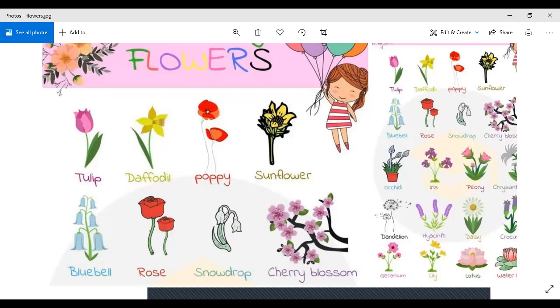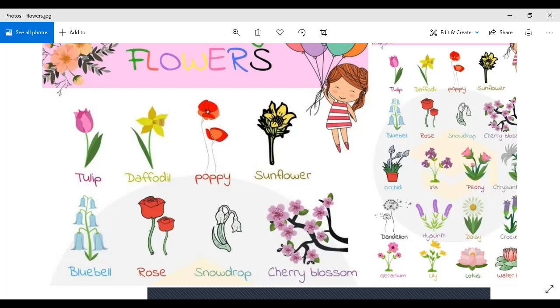Then we have these daffodils. Daffodils are very common. Then we have these poppy flowers. Sunflowers are also very common. These cherry blossoms we find on trees. Then we have these snowdrops. They're very beautiful. Roses again very common. You find them in your garden. Then we have these bluebells. Then we have this orchid, we have iris, we have peony.